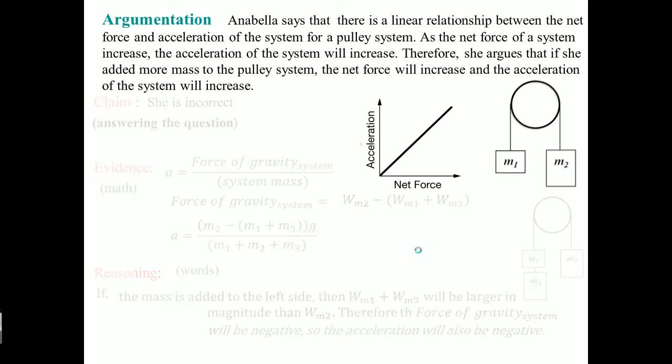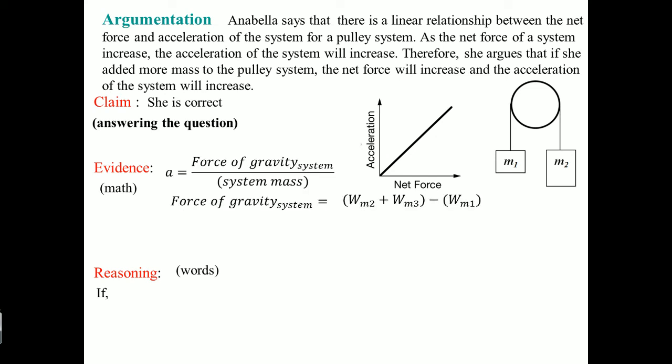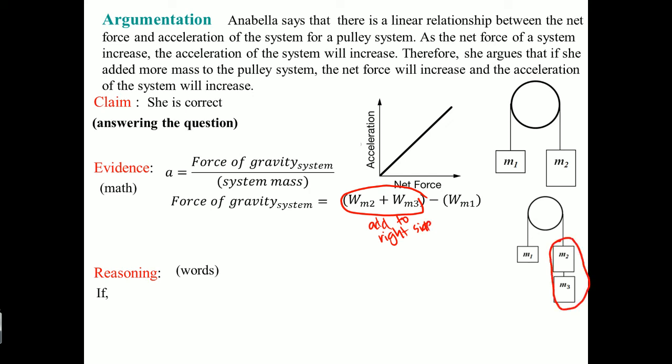However, you can actually argue the other way. You can actually argue she's actually correct. And the way you could have argued that is because now, look at it. This is when she added the third mass, but this is added to the right side. And this is the right side that she's referring to. When you add that to the right side and work out the math, it should look like this.